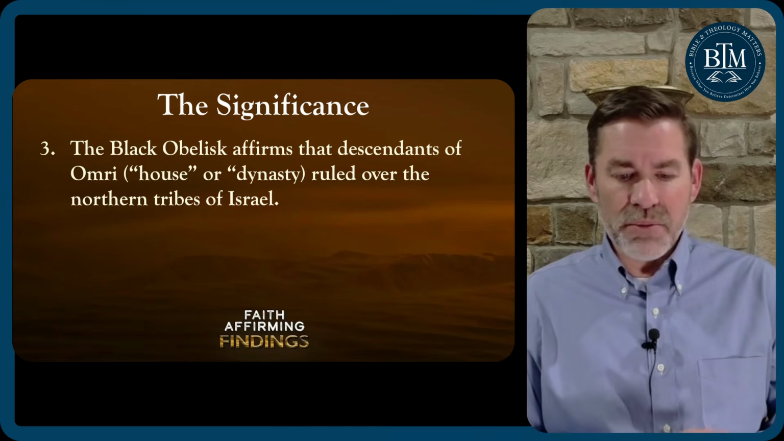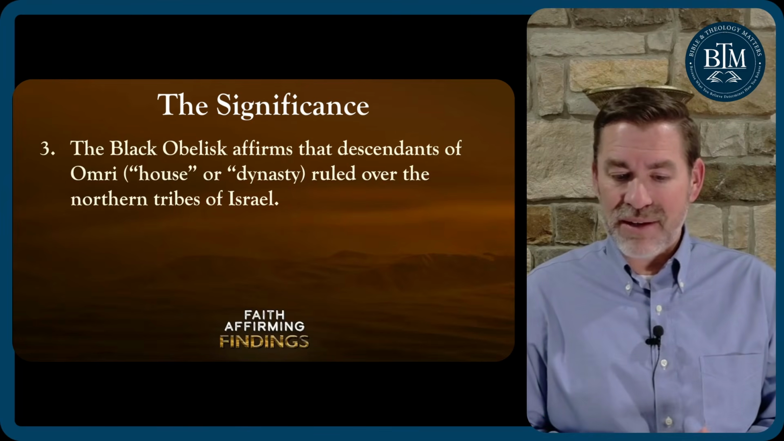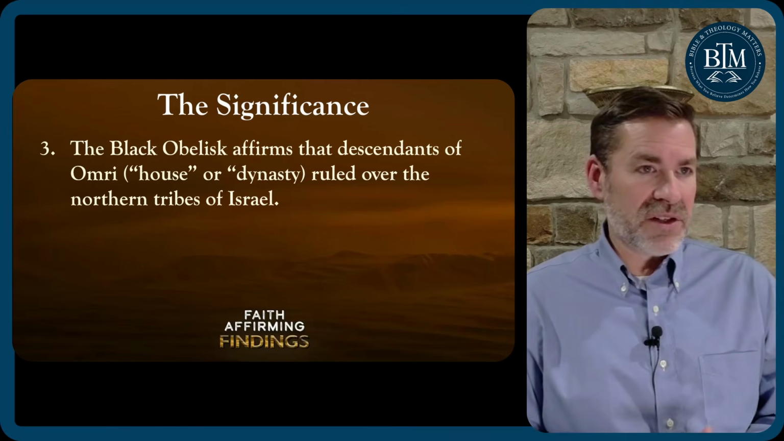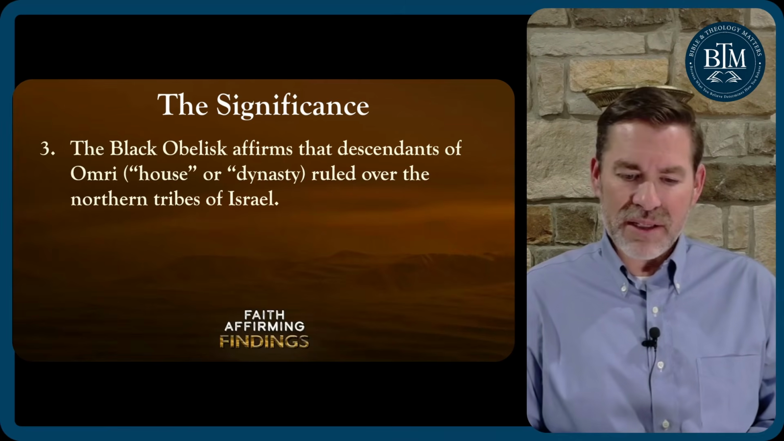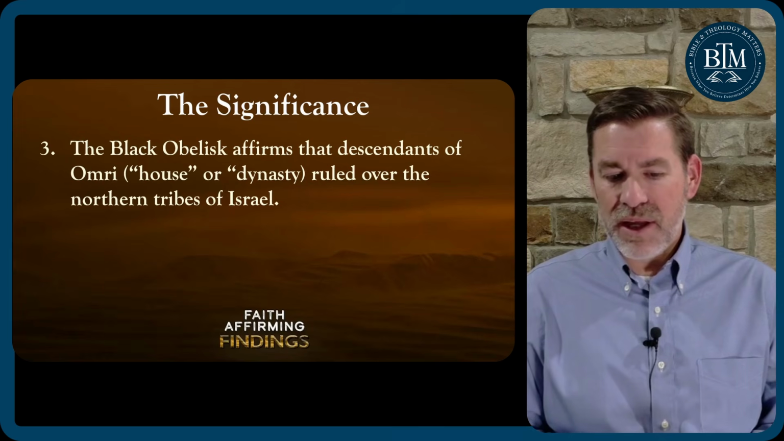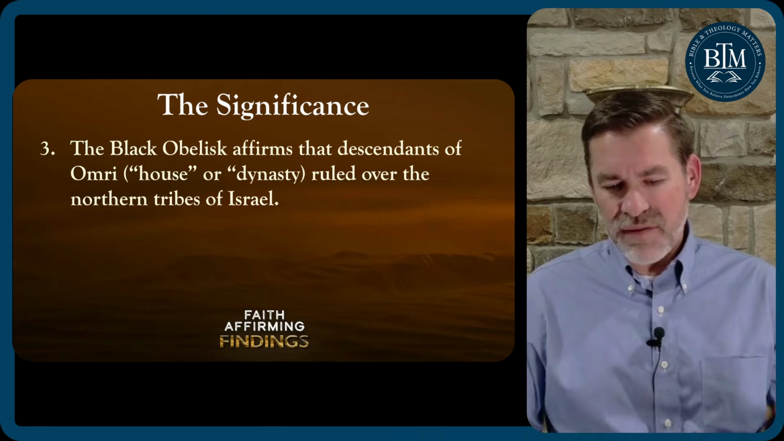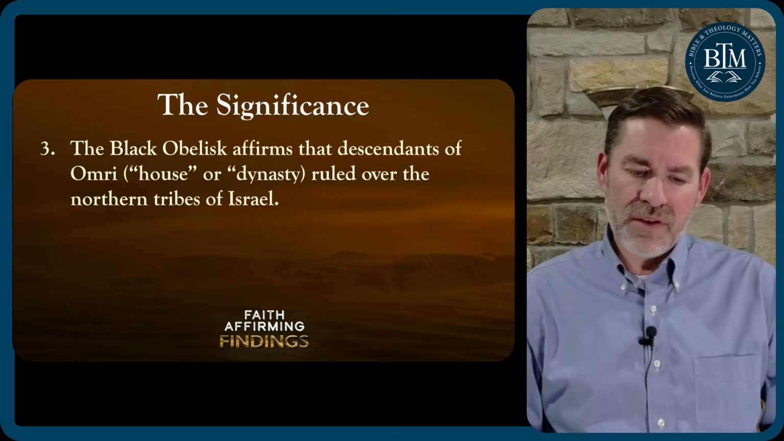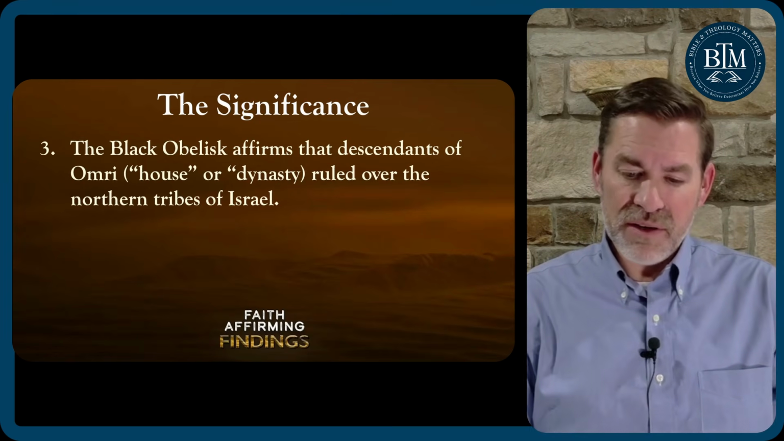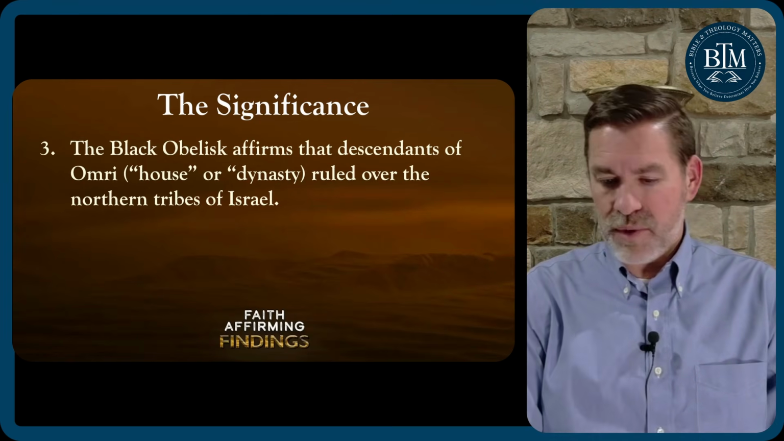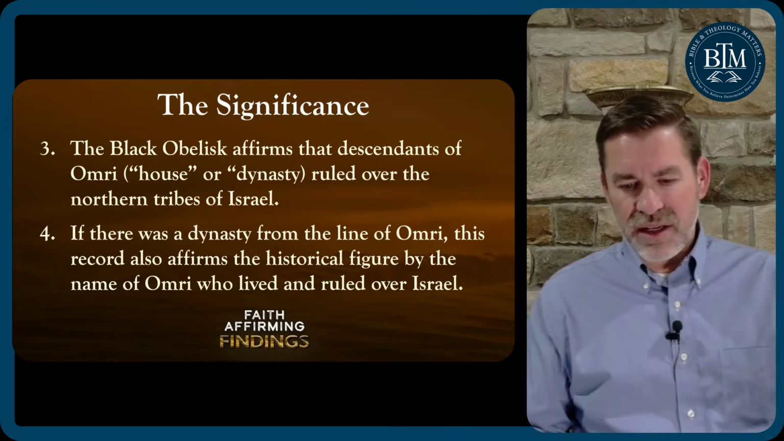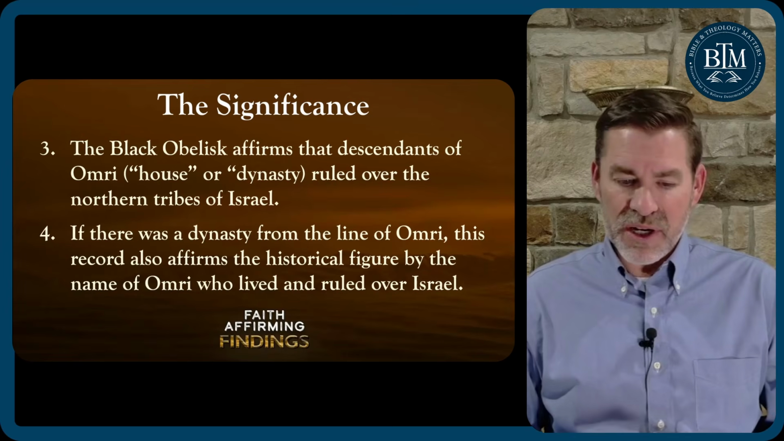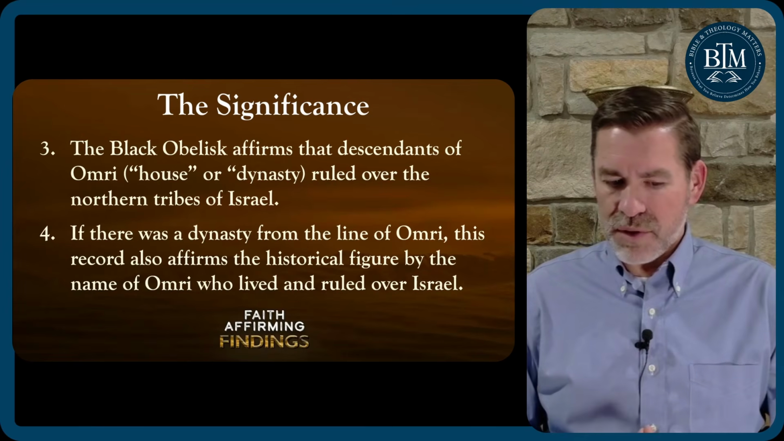Third, the Black Obelisk affirms that descendants of Omri ruled over the northern tribes of Israel. Omri was mentioned last week in the Moabite stone. So the house of Omri would be the dynasty of Omri, the rule of Israel by these different kings that come after Omri. Fourth, if there was a dynasty from the line of Omri, this record also affirms the historical figure by the name of Omri, who lived and ruled over Israel.